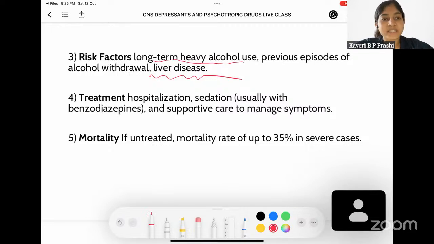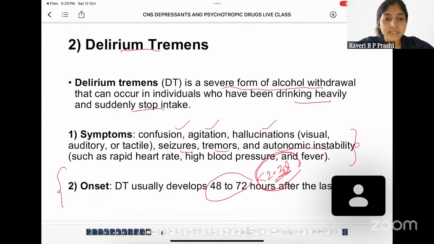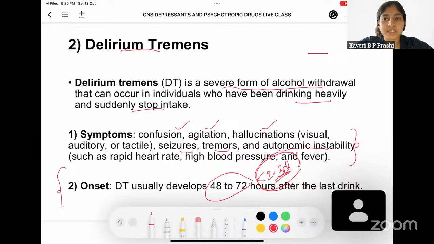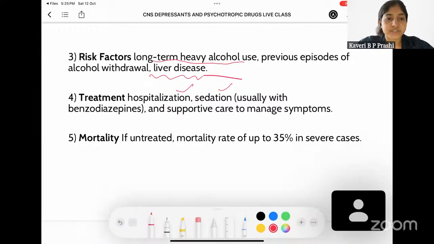Also, coming to what is the treatment of delirium tremens, it is nothing but hospitalization, and you sedate the patient, because as I told you earlier, most of the symptoms are CNS symptoms where you can see seizures, tremors, and agitation. So, in order to calm all those down, you need to sedate the patient. You can use benzodiazepines to sedate the patient. Also, you can give supportive care to take care of all the other symptoms. Mortality can be seen in around 35% of the cases, and this is seen when proper medical attention is not sought.